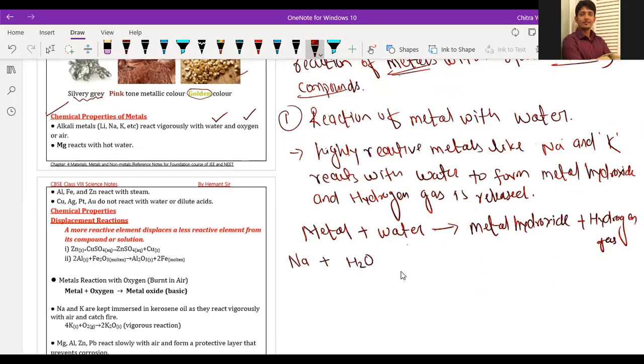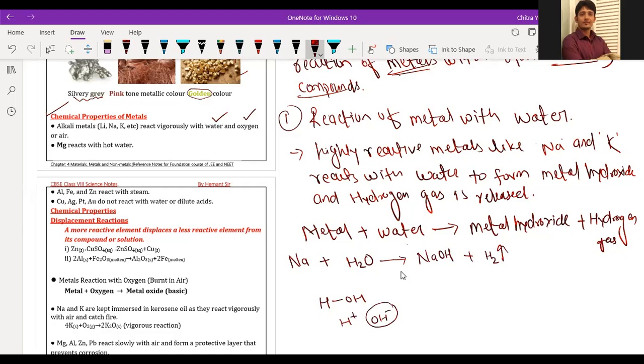H2O contains H and OH bonds. When the water molecule breaks down, it forms H positive ion and OH negative ion. The OH negative ion will attack the sodium metal to form sodium hydroxide, NaOH, and hydrogen gas is released.